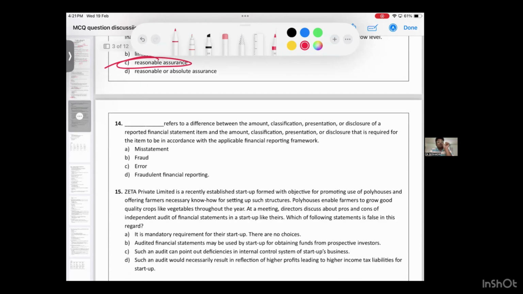14th, dash refers to, listen. You will learn this in which chapter? Third, what is misstatement? Difference in amount. There is a difference in amount, in classification, in disclosures. What does it mean when there is a difference? It is not as per FRF. Valuation of inventory is not as per AS 2. Is it a misstatement? So what is misstatement? Misstatement means change in amount, change in disclosure, change in presentation, which is not as per what framework? Applicable financial reporting framework, but it is not as per AFRF. So in audit terms, we call them misstatements.